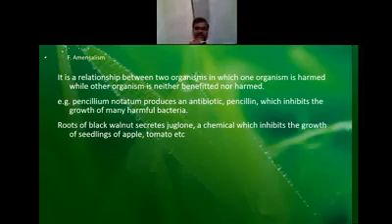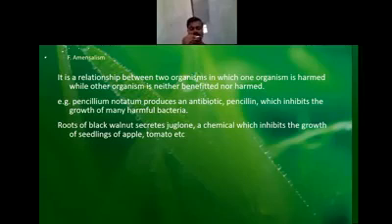Some of the organisms have undergone adaptation; the adaptation concept we have also studied. Some of the examples we have taken: kangaroo rat, desert plants, camel, cactus. Many of the examples we have taken. Behavioral adaptation we have taken, that is the desert lizard we have taken as an example. And you can say garden lizard also, you can give as an example of behavioral adaptation.